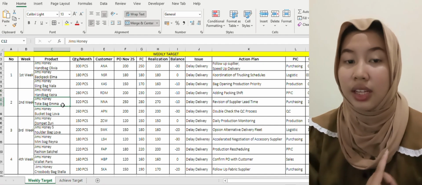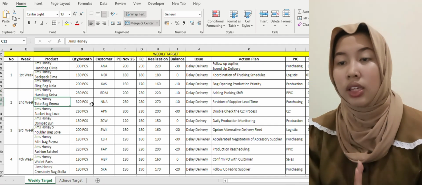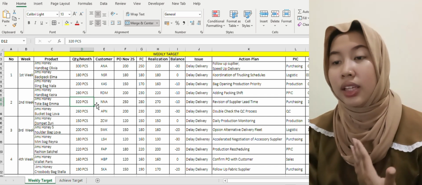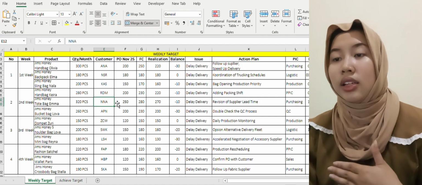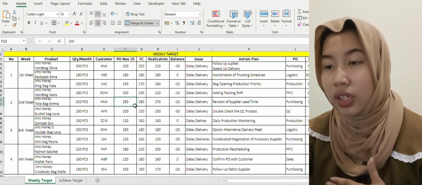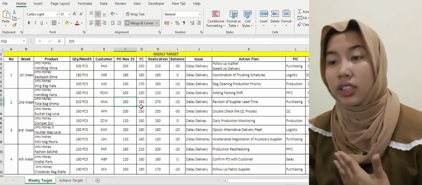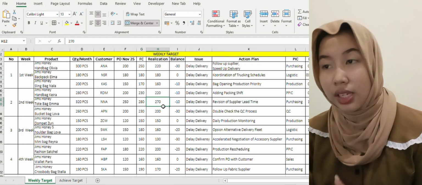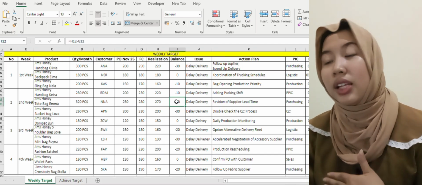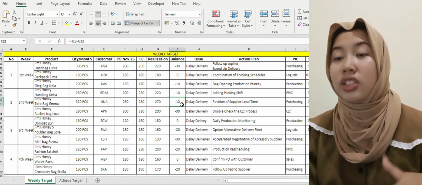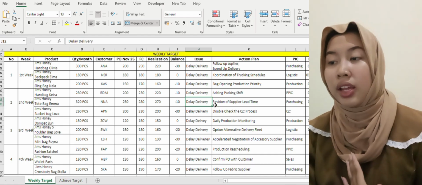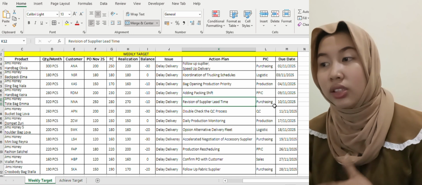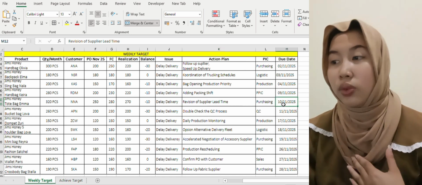The next item is James Honey Tote Bag Emma with a monthly quantity of 320 pieces, and the customer is NNA. The purchase order for November 25 is 250 pieces. The forecast is 200 pieces, and the realization is 270 pieces. The balance is minus 10, meaning the target was not reached, and the issue here is delivery. The action plan is revision of supplier lead time, and the PIC is purchasing, due date November 10, 2025.